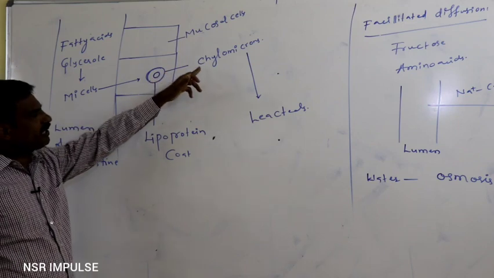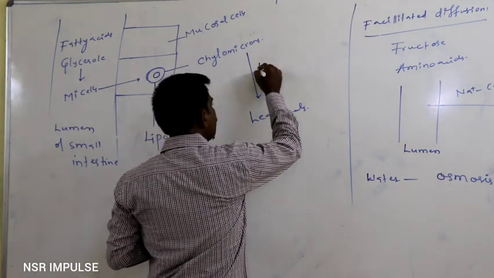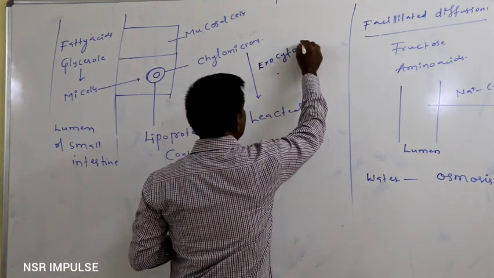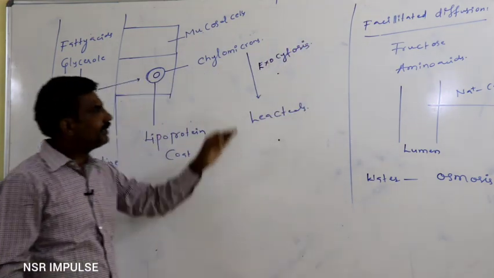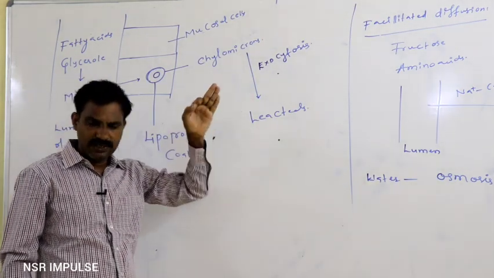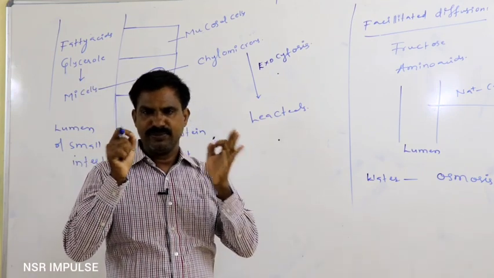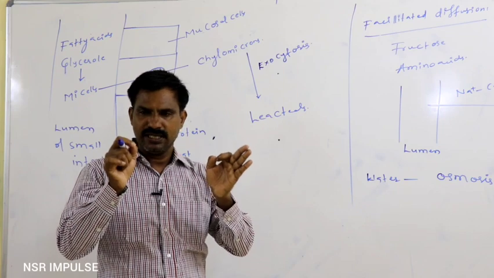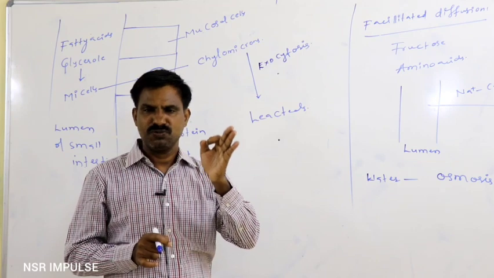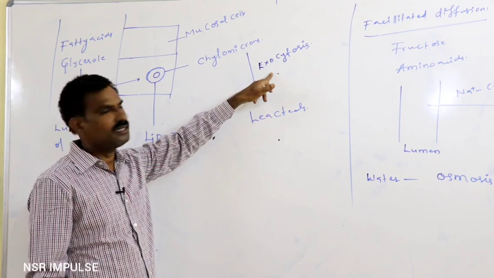How do chylomicrons reach the lacteals? By the process of exocytosis, they reach the lacteal. What is exocytosis? Without rupturing the cell membrane, if the chylomicrons move out into the lacteal, then we can say that is exocytosis.